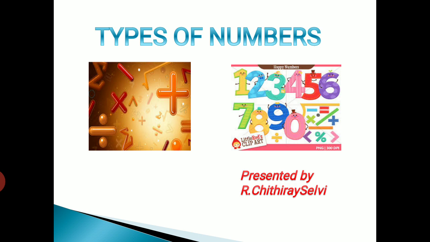Okay, and then we have rational numbers. What are the rational numbers? It is of the form p by q. That means 1 by 5, 5 by 3, 7 by 5 are all rational numbers. And even 5 by 1, 2 by 1, 1 by 1 is also a rational number. Therefore, all the natural numbers, whole numbers, integers come under rational numbers.